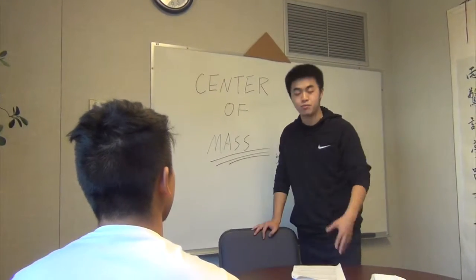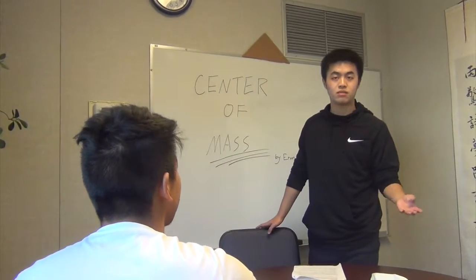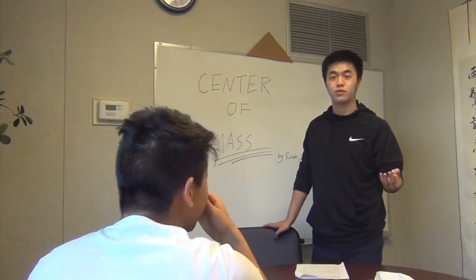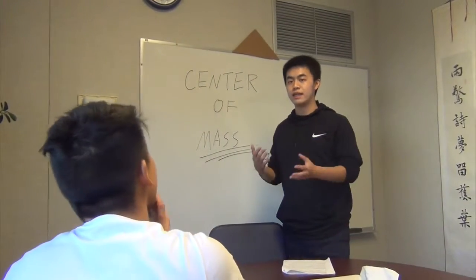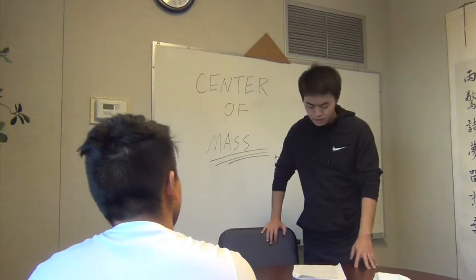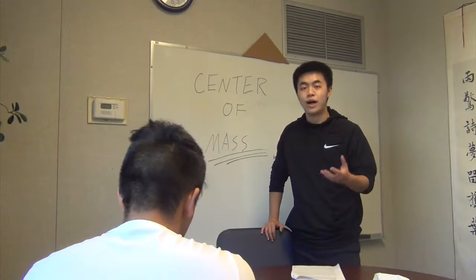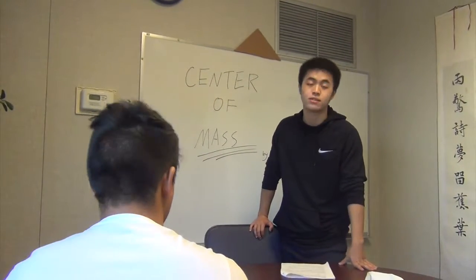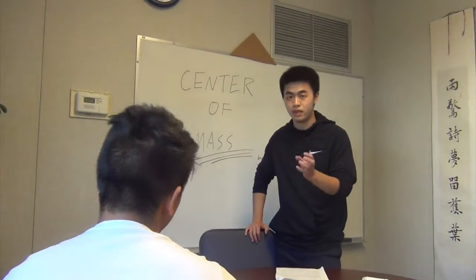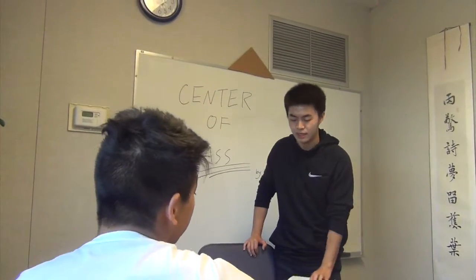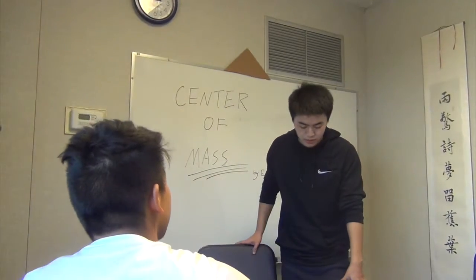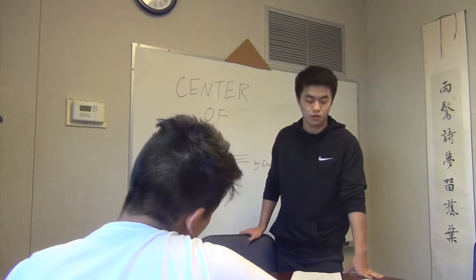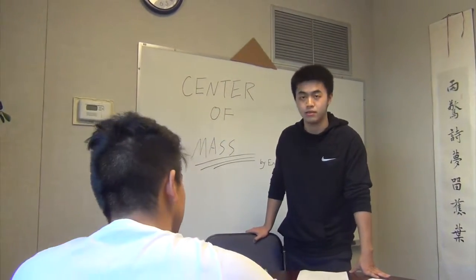Why is it so important? In the previous lessons we learned momentum and collision, and rotational motion. Now let me relate the center of mass to these two units. In the unit of momentum, why is the center of mass so important? Because in a closed system without any external force, the center of mass stays constant, it doesn't change. And for the unit of rotational motion, the force is acting off the center of mass. And for translational motion, the force is acting on the center of mass.